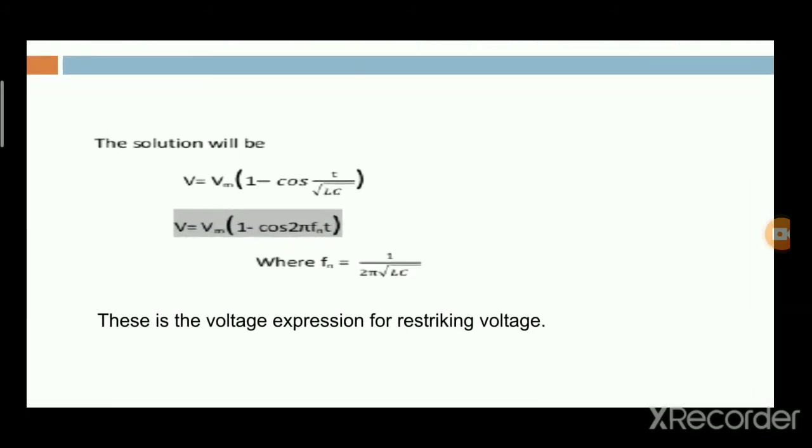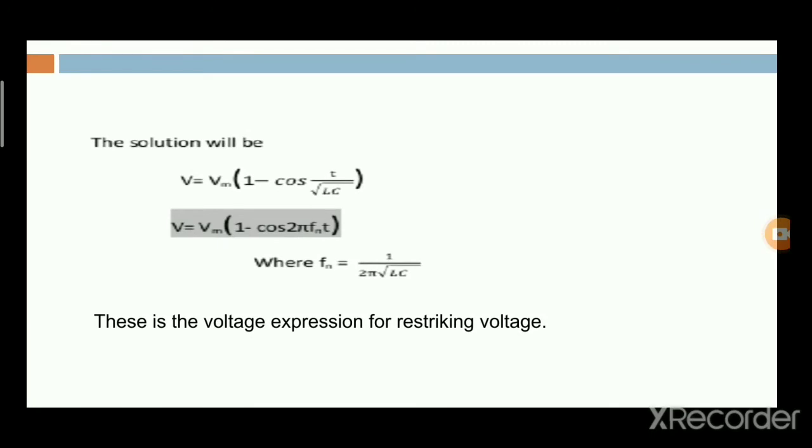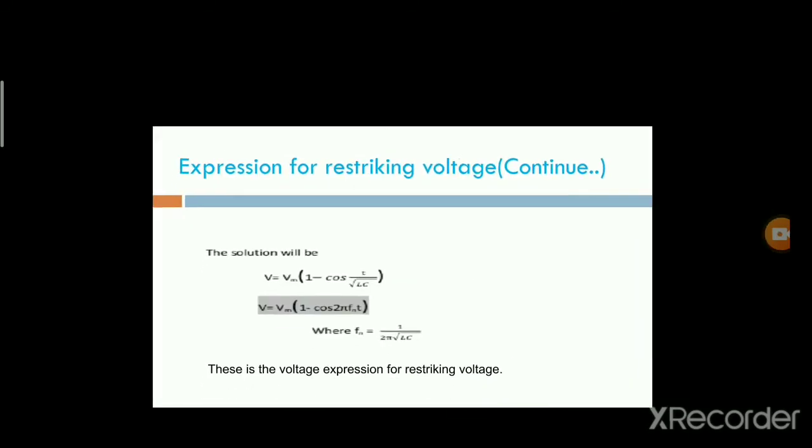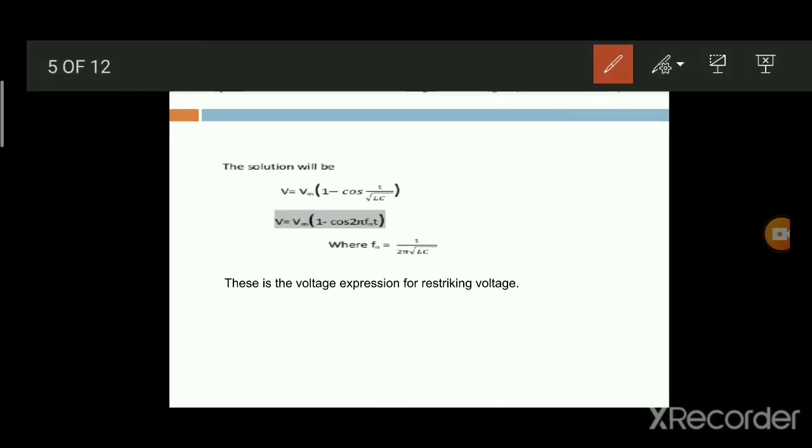By solving that equation, we obtain v equal to Vm into 1 minus cos t by root LC. That will be replaced by 2 pi Fn t, where Fn is 1 by 2 pi root LC. This is the restriking voltage.